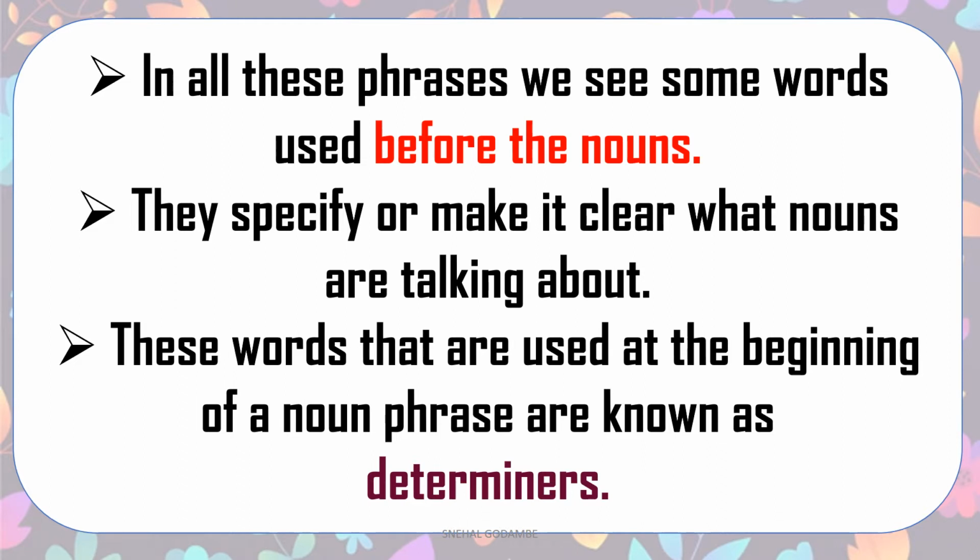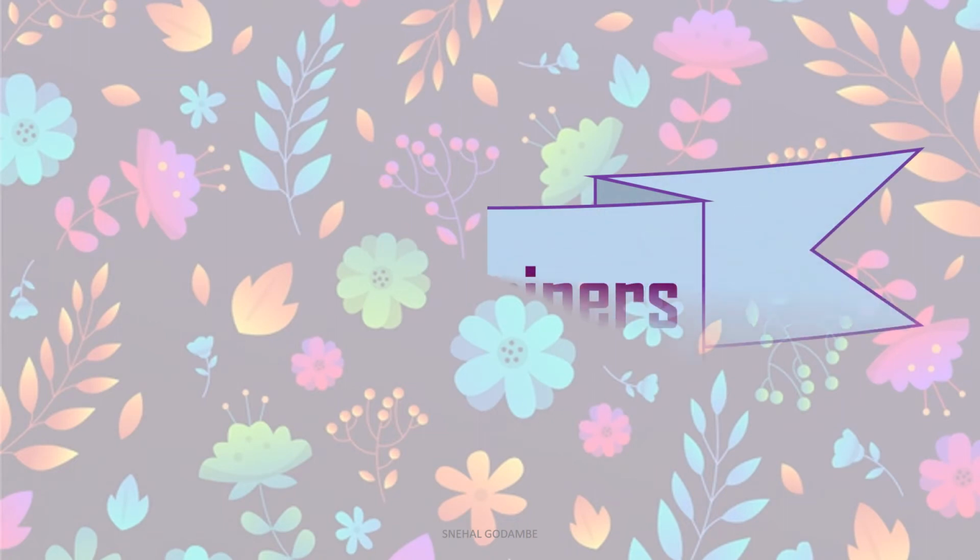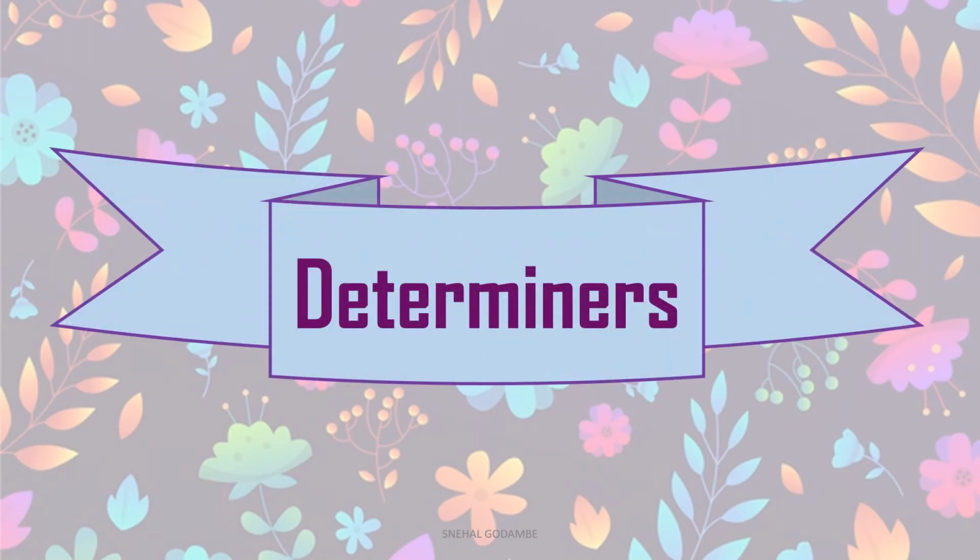Okay, so in today's session we are going to gather some more information about determiners. This is very important in learning the English language. So let's learn about determiners. We have seen some of the words. They are placed before the noun phrase and they are known as determiners in English.